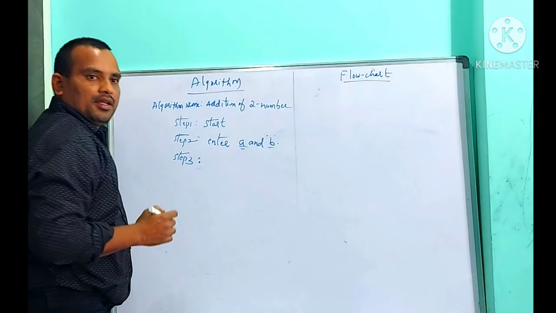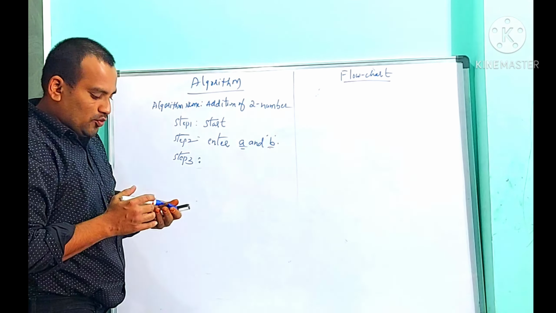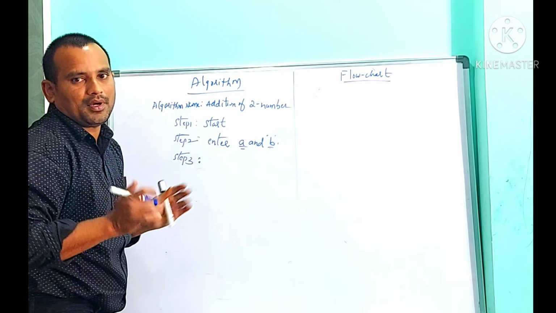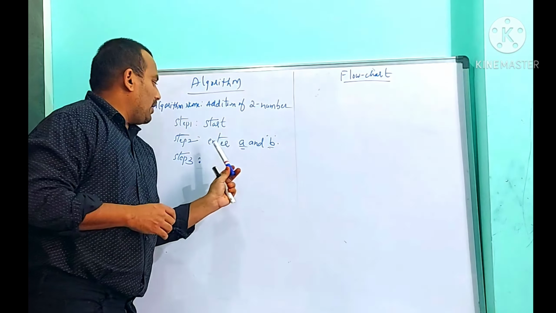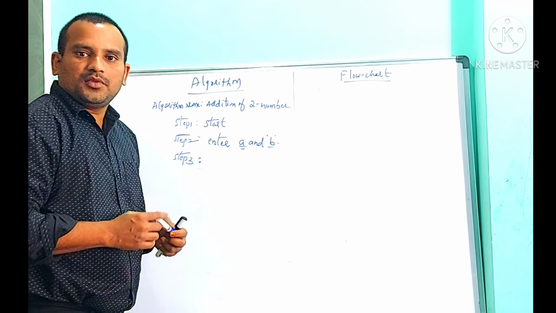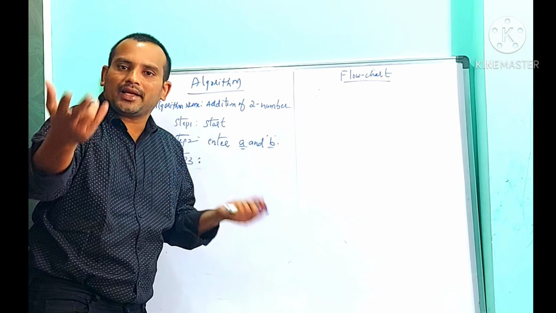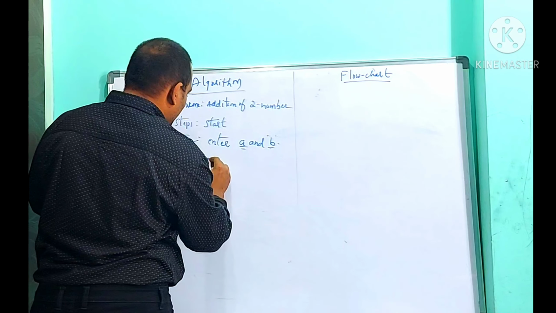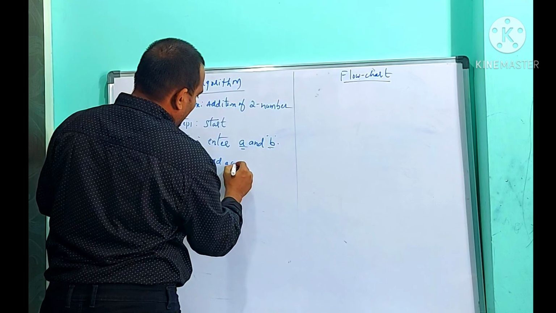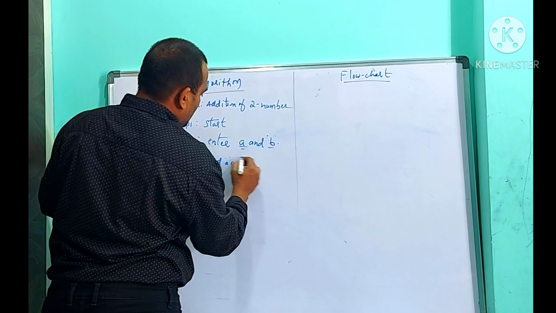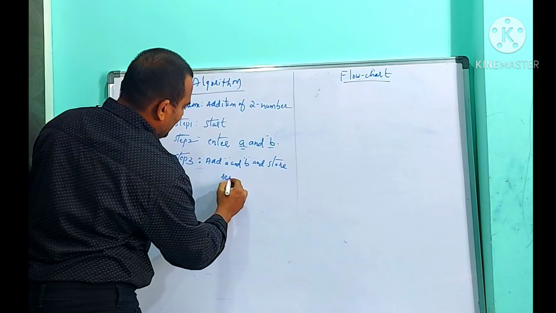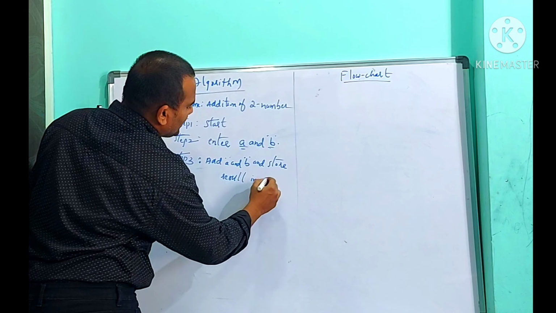Once A and B are entered, what can I do with two numbers? I can add them. Add A and B and store the result in C.